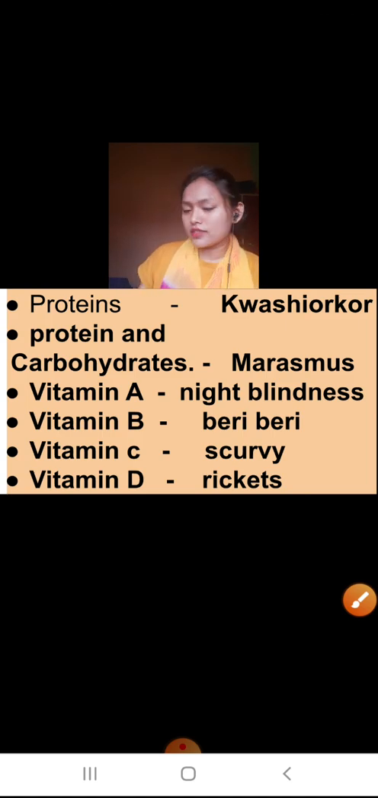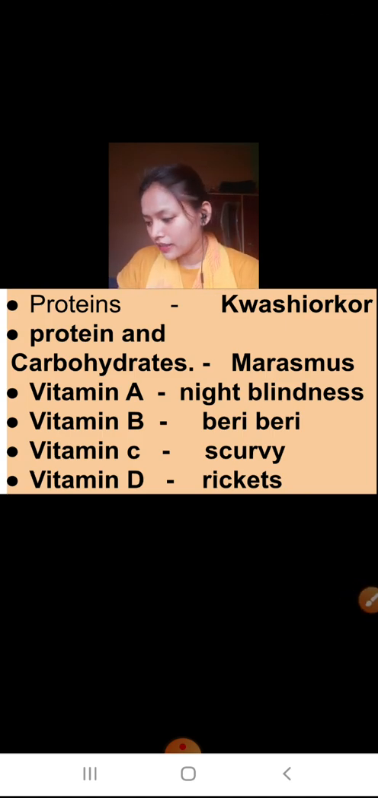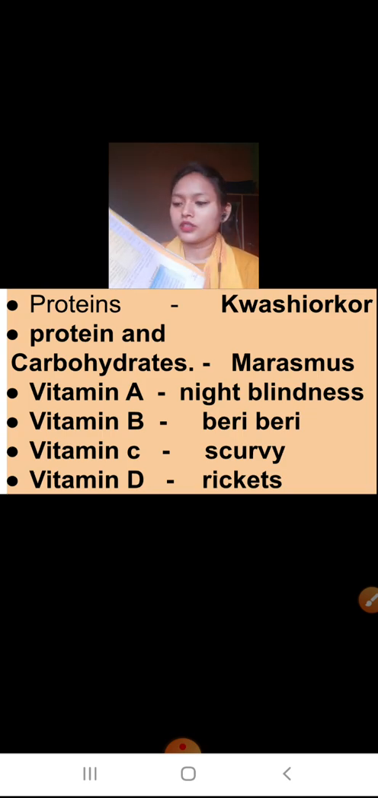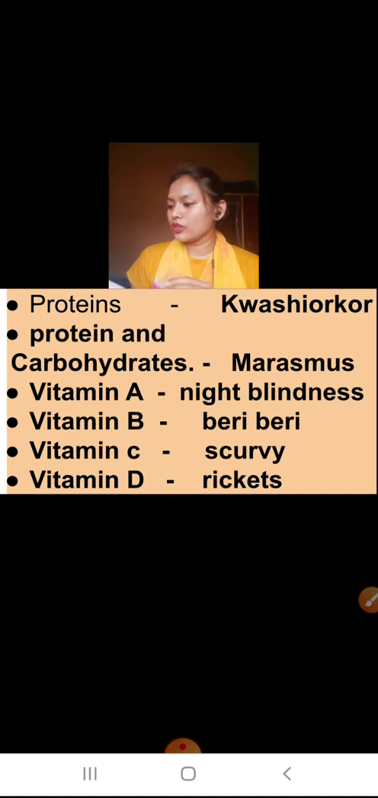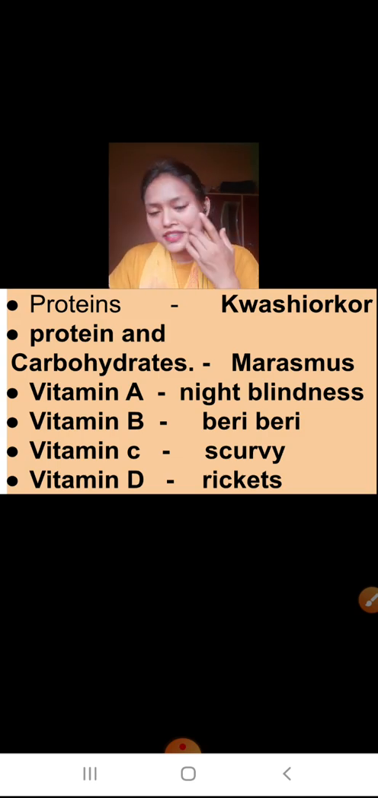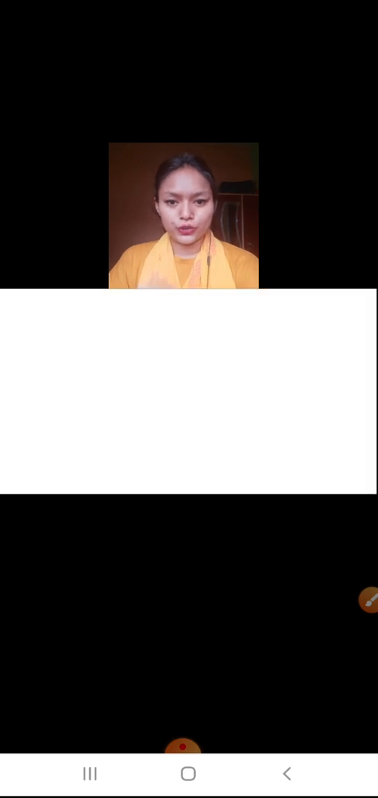And there is more. There is a table after chapter number 2 in your books. Please go through this table and you will be able to know about different types of diseases caused by lack of calcium, iodine, iron and many more. So you have to go through that also.